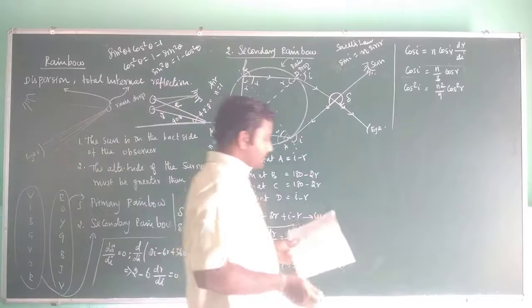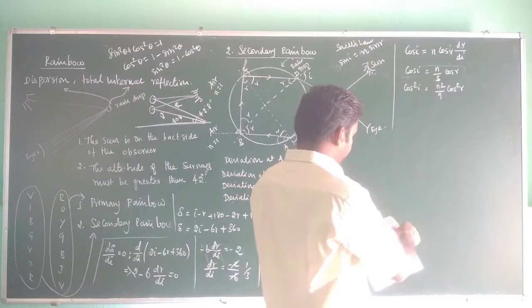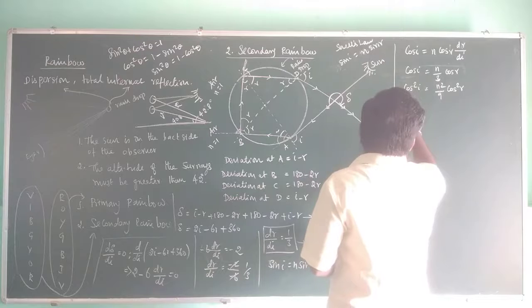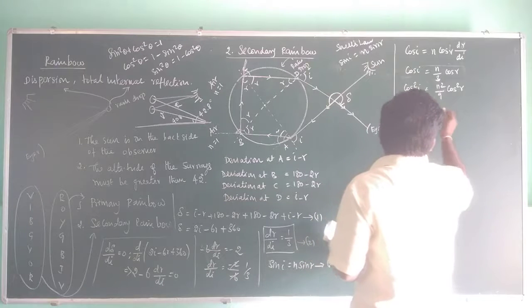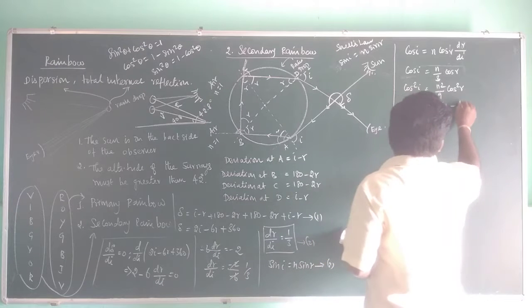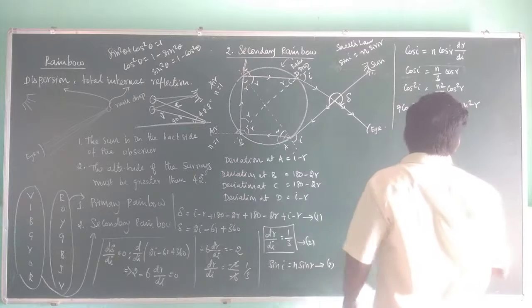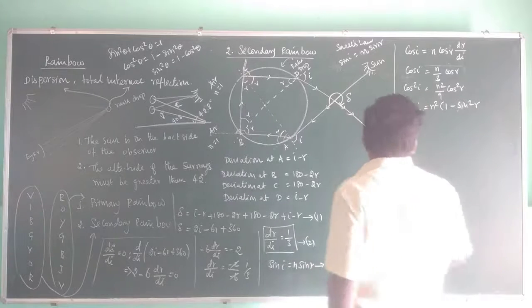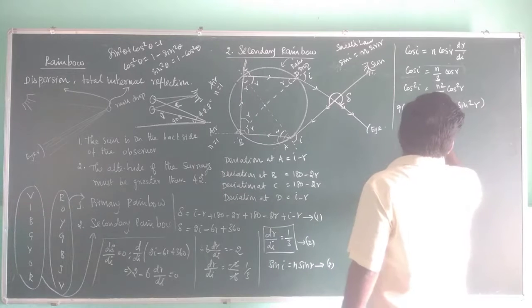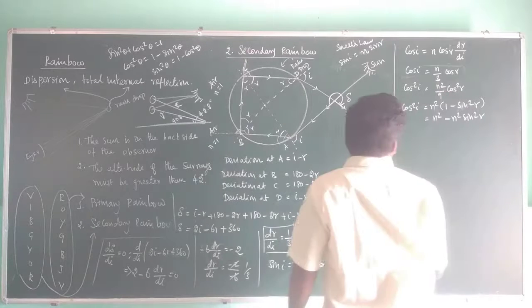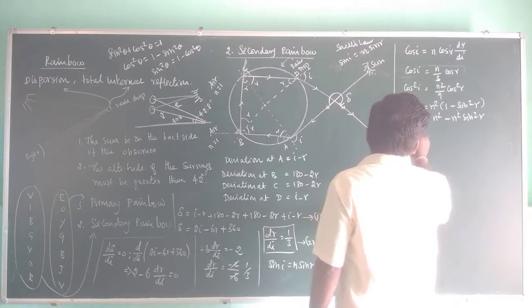Cos square r becomes, okay, this comes 9 cos square I which is equal to n square times 1 minus sin square r, so n sin r which is equal to sin I, right? So this you can write n square minus n square sin square r, so this becomes 9 cos square I,